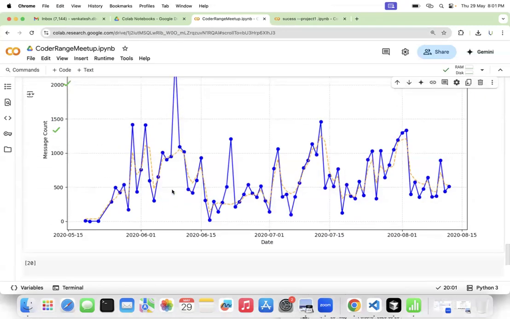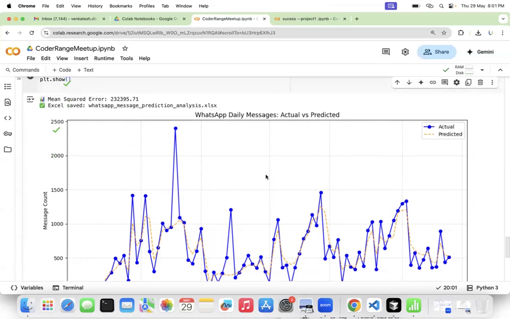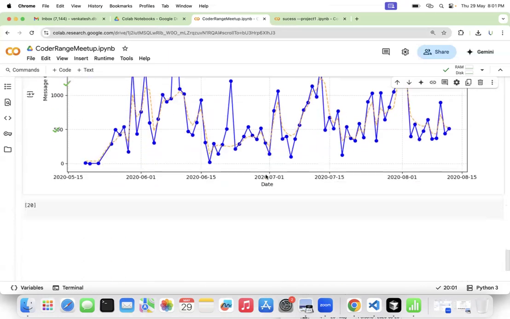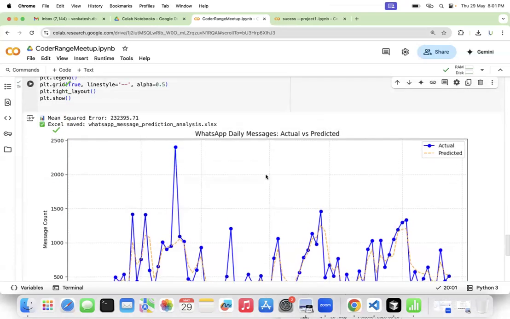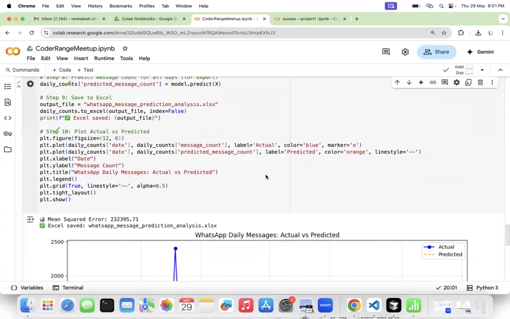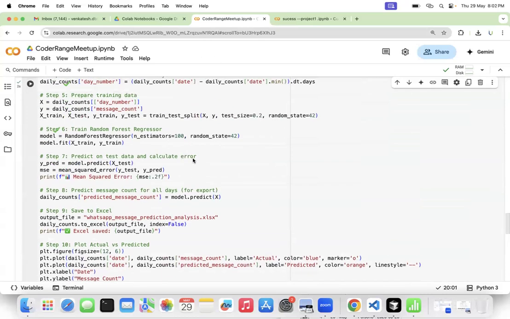We can see that this was the actual data, and our prediction was also pretty much closer to the exact values. So with this we are able to demonstrate a simple case study, but an effective one for us to learn.